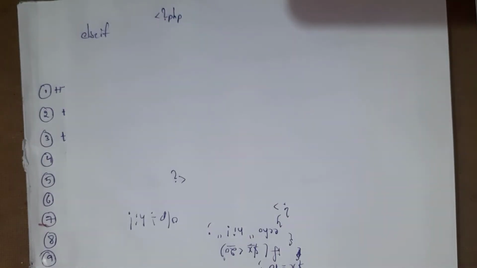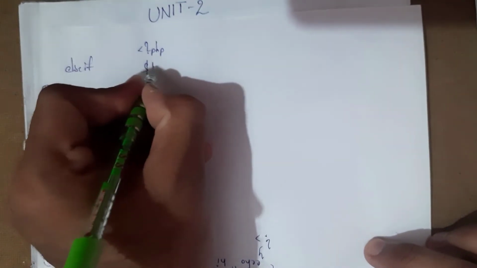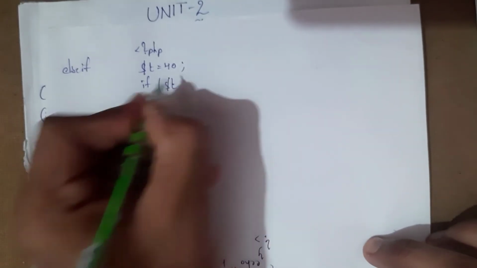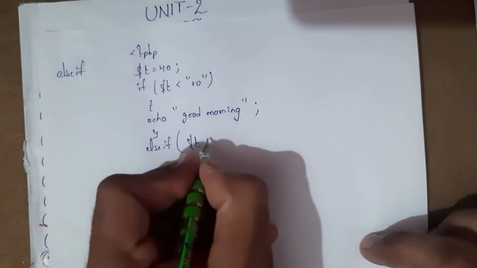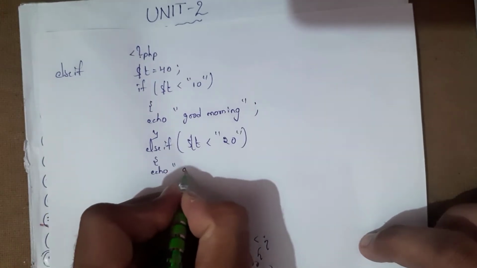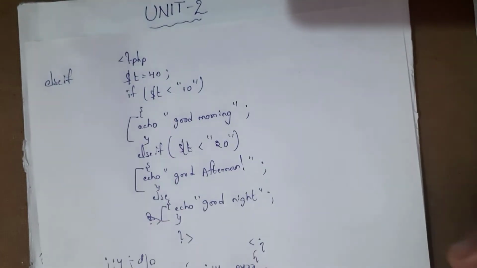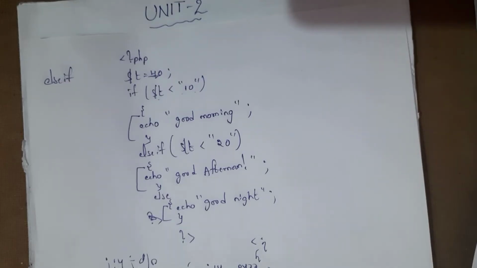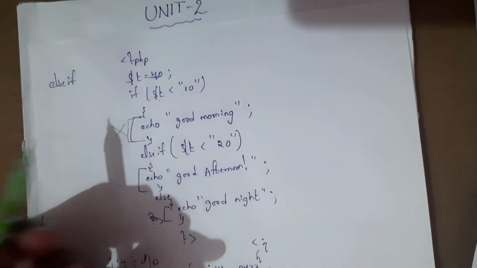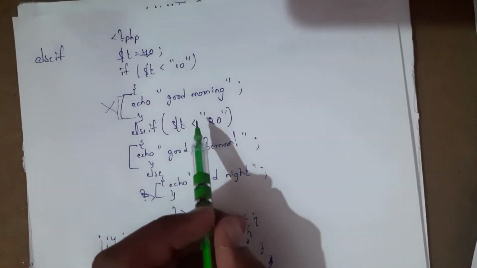Next one is the else if statement. If I want to execute only a particular statement in a group of statements, I use the else if statement. I'm going to write one small program of else if statement. I'm going to take $t equal to 40. If $t less than 10, echo good morning. Else if $t less than 20, echo good afternoon. Else echo good night. Here I took $t equal to 40. 40 is not less than 10. So this statement is not executed. Similarly, $t less than 20.